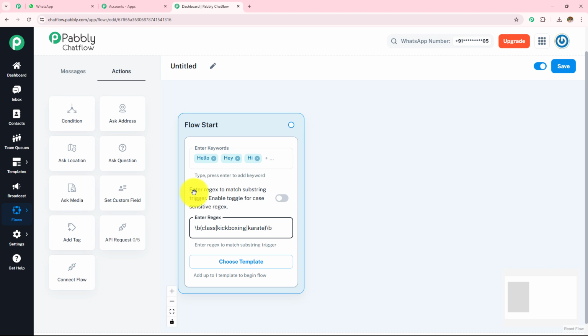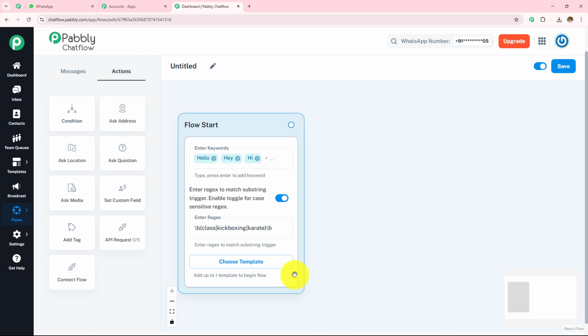Now we have one more option: enter regex to match substring trigger, and enable toggle for case sensitive regex. Here I am going to toggle this on. This is for case sensitivity. By enabling regex, your chatbot can understand more variations of user messages without needing to add every possible keyword manually. Now I am done with adding the keywords and the regex.